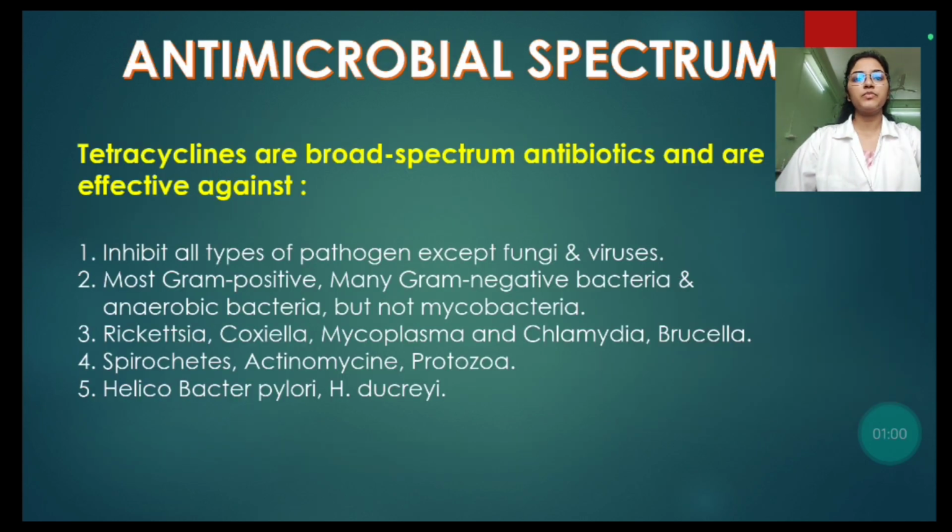Then antimicrobial spectrum. Tetracycline inhibits all types of pathogens except fungi and viruses. Most gram-positive, many gram-negative bacteria, anaerobic bacteria are inhibited by tetracycline but not mycobacteria. Rickettsia, Coxiella, Mycoplasma, Chlamydia, Brucella, Spirochetes, Actinomyces, Protozoa, Helicobacter pylori. These microbes are inhibited by tetracycline.